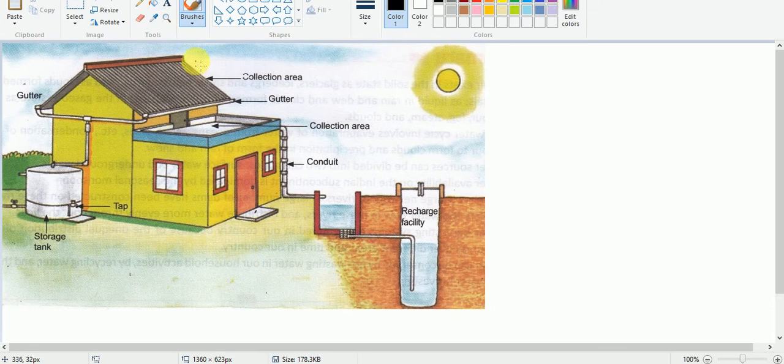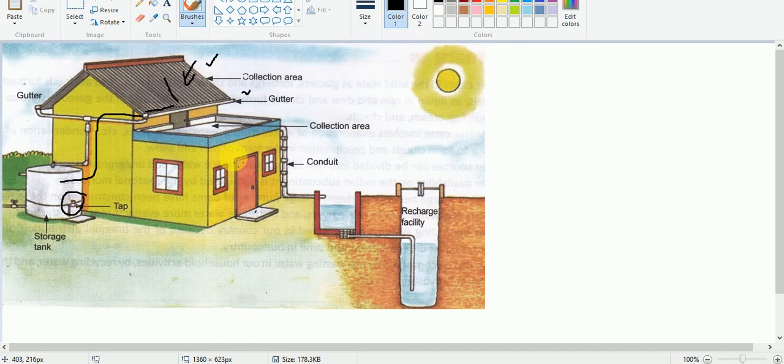Here this is a schematic diagram of rooftop rainwater harvesting. This is the roof, so rainwater is collected here on the roof. Then here we have a gutter, and water is flowing along these small sanded reels. Then it is collected through a PVC pipe here, and it is stored in a tank, and we have a tap for use.